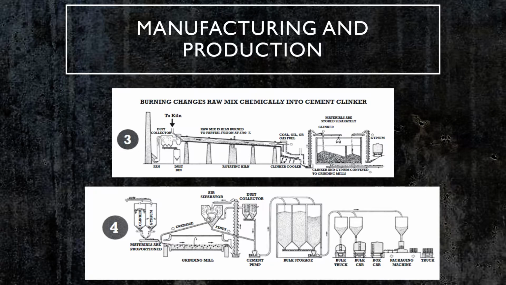It's called clinker. The clinker is then taken to another crusher and pulverized into a very fine powder. This powder is what we know as cement. After that, the cement is stored, packaged, and delivered to retailers and manufacturers.